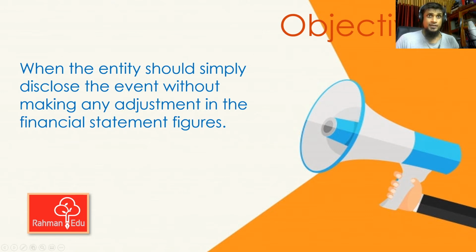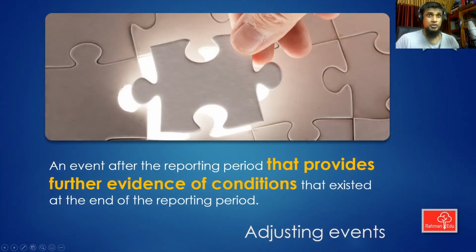That being said, let's check the definition of an adjusting event. An adjusting event is an event after the reporting period that provides additional evidence of a condition that existed at the end of the reporting period.